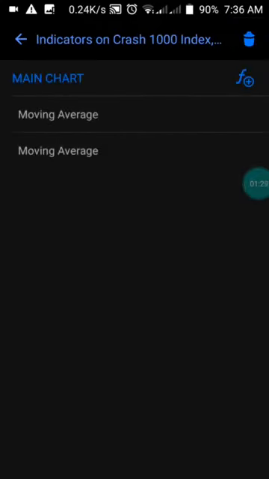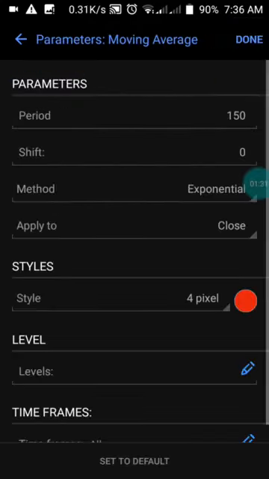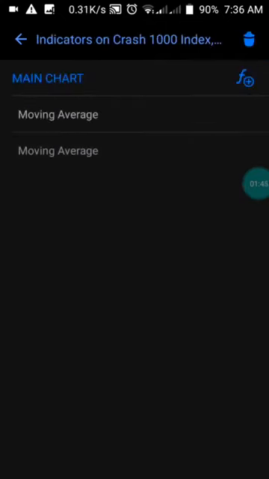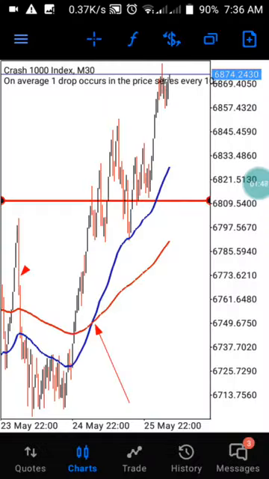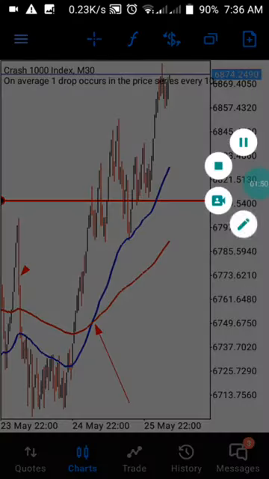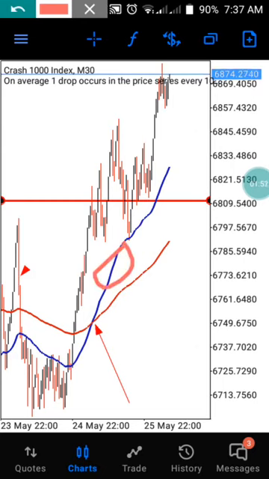Then you click another F button that is going to show you another moving average. On the period of 150, we have the shift of 0. We have method to be exponential. We have apply to close, and we have red as our color here. And then you press on done. Once you set this up, you will have these two moving averages on your chart, which are the blue and the red line that you are seeing here. This is exactly the two moving averages that we are going to be using in today's video.